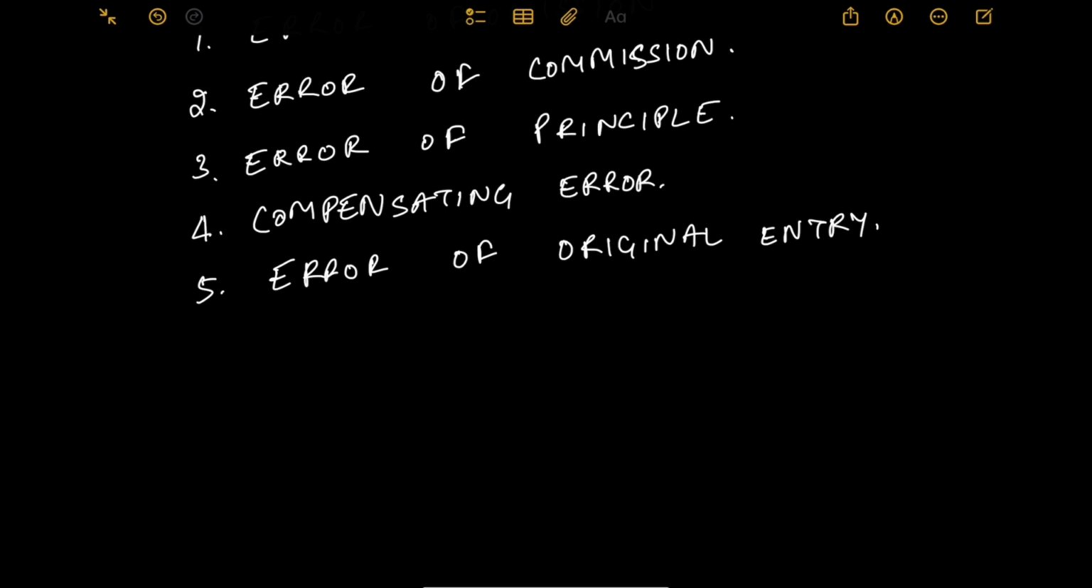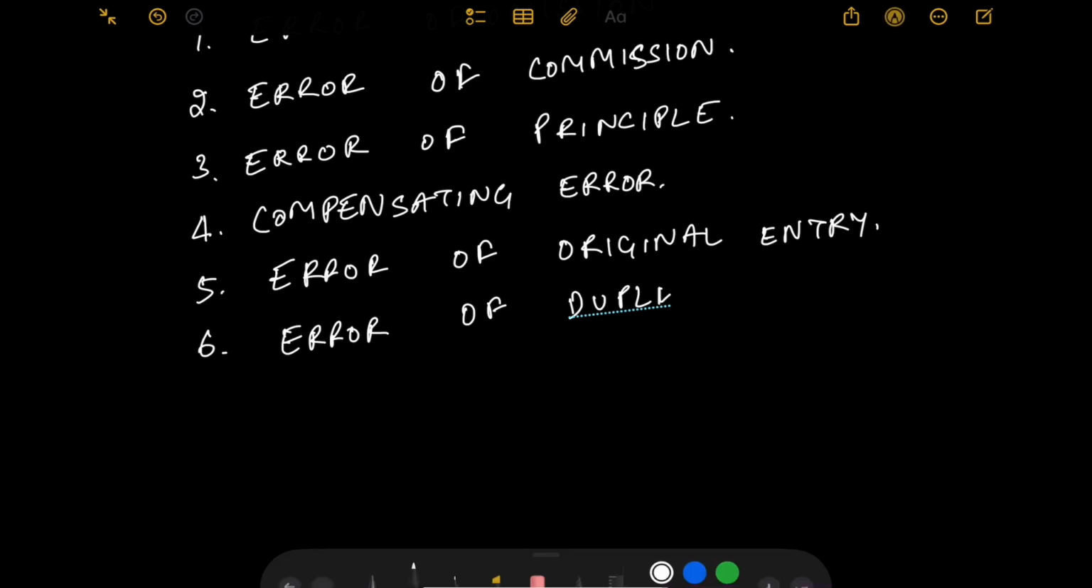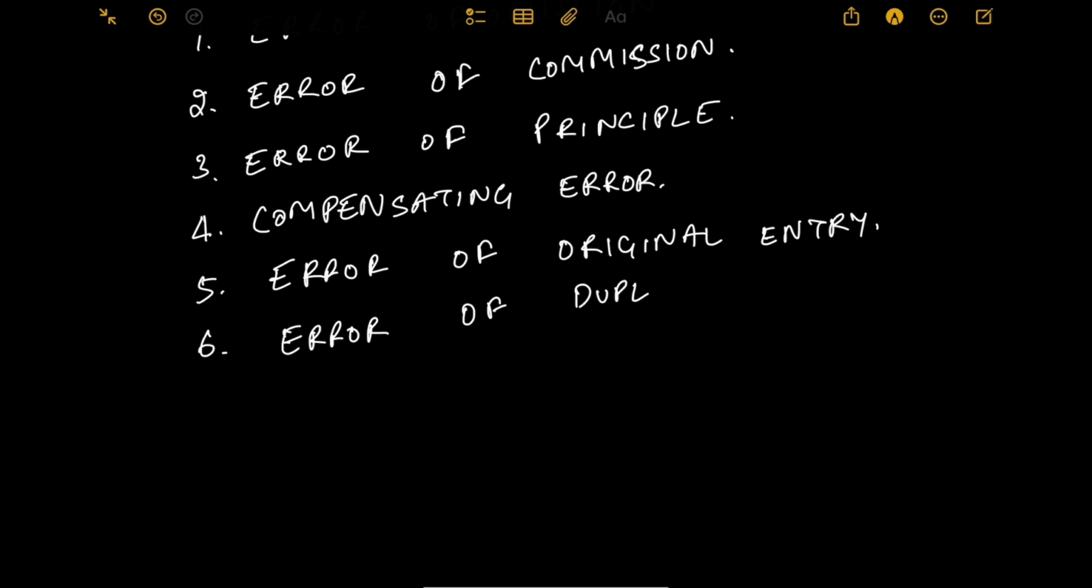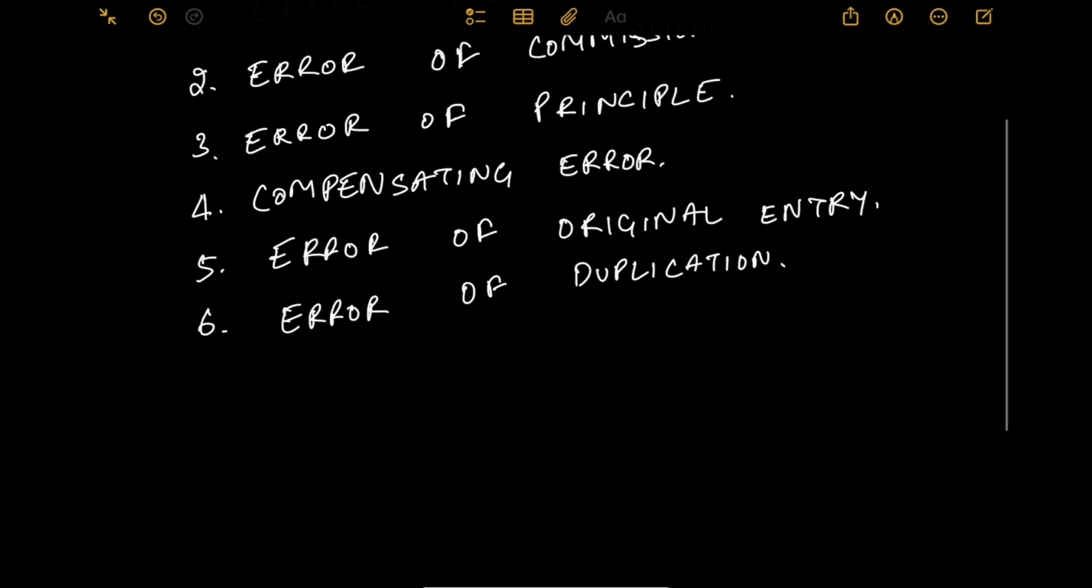Then we'll talk about the sixth error, that is the error of duplication. Error of duplication happens when the same transaction is recorded more than once. When there is double accounting, that is when an error of duplication occurs. For example, a purchase transaction recorded twice in the books.